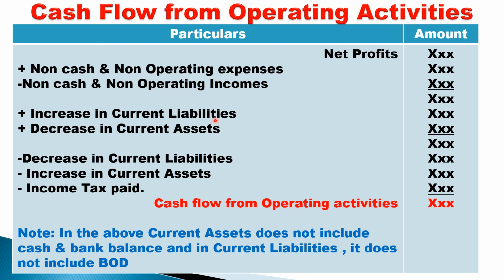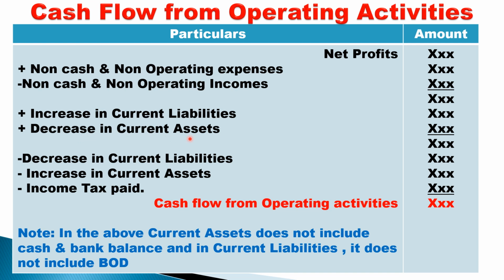So any current liability, if it increases, you should add. Like creditors increased, bills payable increased, outstanding expenses increased, and so on. Why? Because when liability increases, we enjoy their money. We enjoy the creditor's money, which means we make a delayed payment. When there is a delayed payment, that amount of cash is in our hand. So when liabilities increase, it means that other people's money is with us. Add.